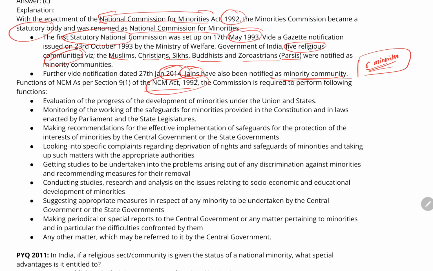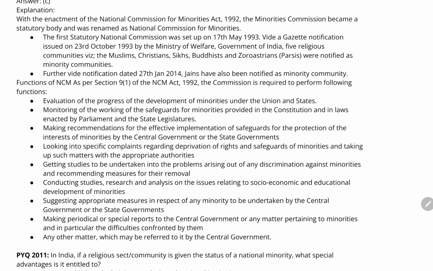Basically, as I told you, what the National Commission for the Minorities does is evaluate the process of development of the minorities under the union and state list, and safeguard the protection of the interests of the minorities. Anything for the development of the socio-economic condition, the upliftment of that, anything associated with the minorities will come under the National Commission for the Minorities.